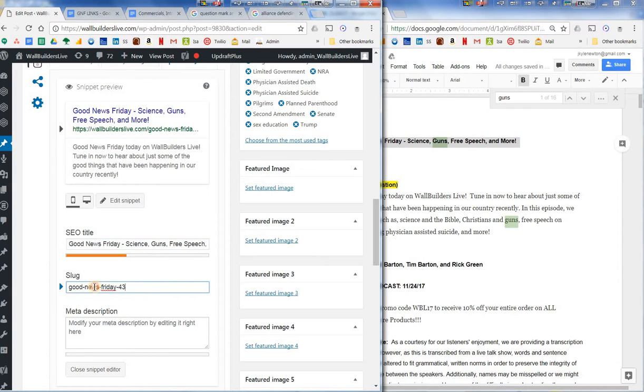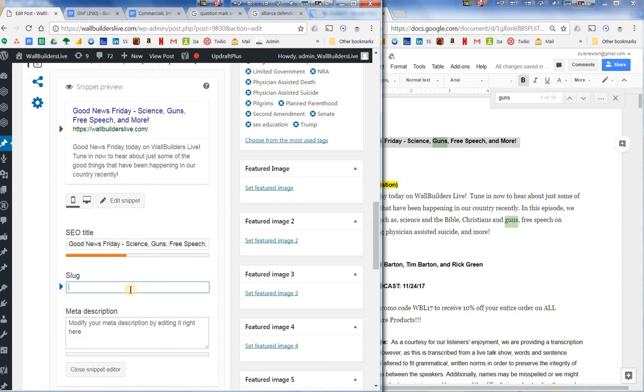The next thing I'm going to do is the slug, and if you remember, the slug is the permalink, which is what comes after the Wall Builders Live slash. Good News Friday is what is currently listed, but we want something that's going to include guns.